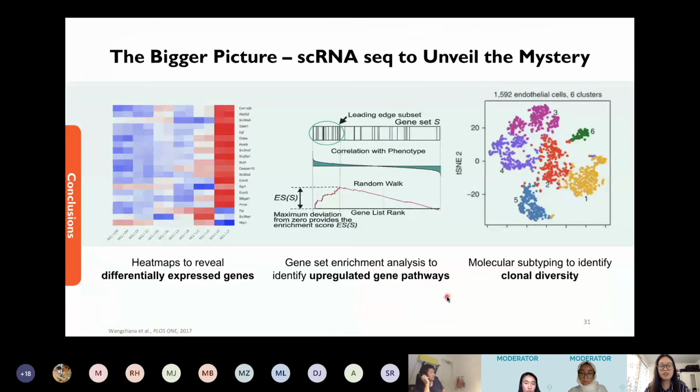Now, I'm pretty sure you have heard me talking about downstream analysis many times in this presentation. What does it really entail? For the cells that are digested out, we will run single-cell RNA sequencing on them. This is a technique that has an enormous field of application. For example, we can use the data extracted to identify differentially expressed genes, upregulated gene pathways, as well as clonal diversity. So it really is the enabling of all these downstream analyses that paves the path to the vast potential of the overall project.